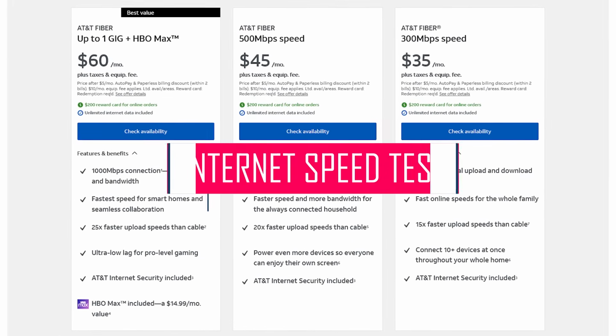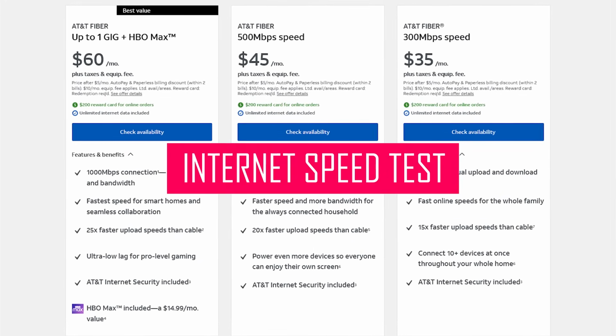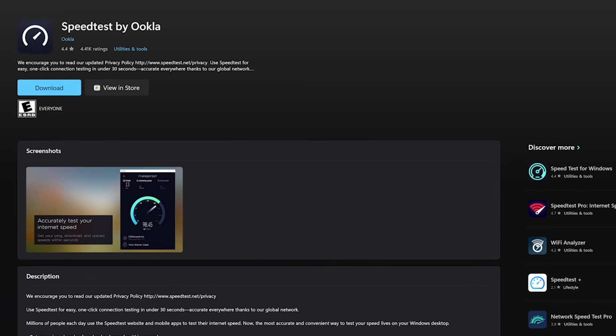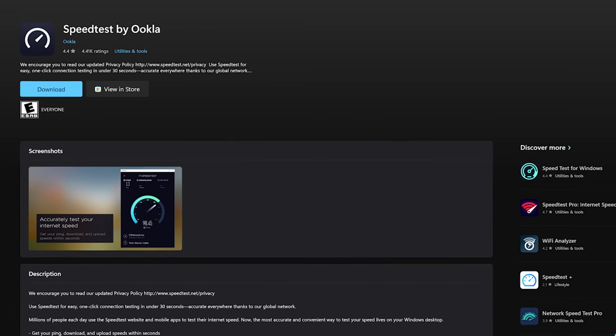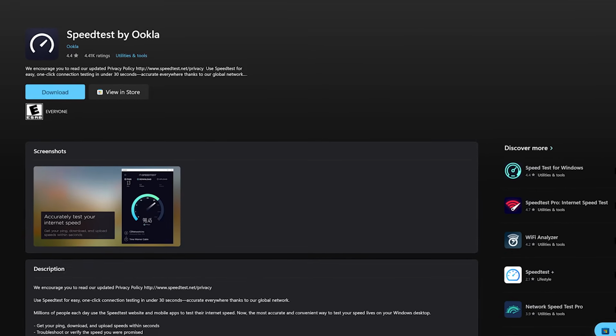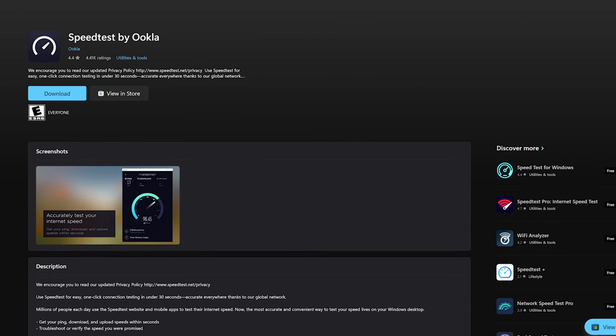Prior to making any changes, find out what your download and upload speeds should be with your internet plan and run a test of your current internet speed. Most popular is Speedtest by Ookla. You could use their app from the Microsoft Store or go to their website, speedtest.net, to run it.